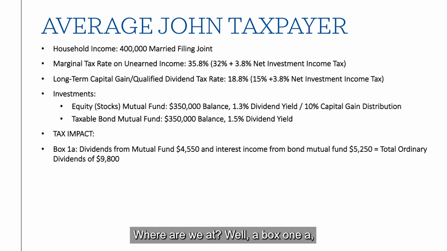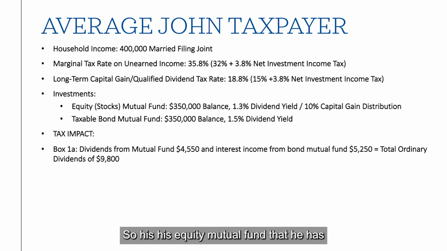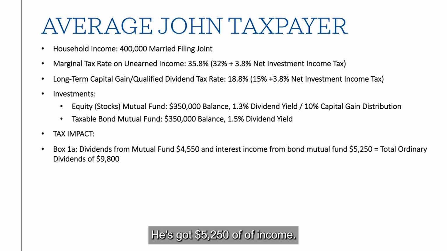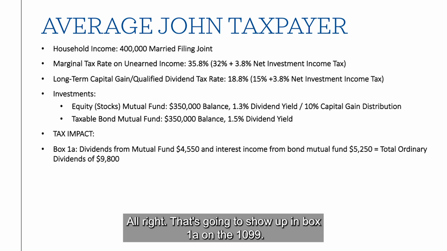Where are we at? Well, a box 1A, like I mentioned before, are dividends from his mutual fund. So his equity mutual fund that he has, $4,550 of interest income. And from the bond mutual fund, you multiply that out, he's got $5,250 of income. So total ordinary dividends in that first box is $9,800. All right, that's going to show up in box 1A on the 1099.